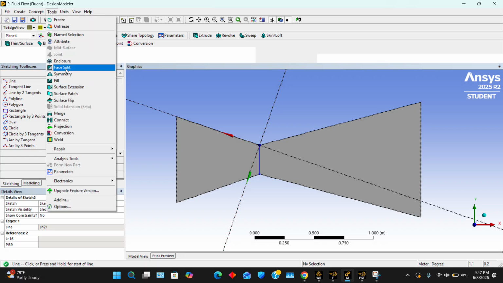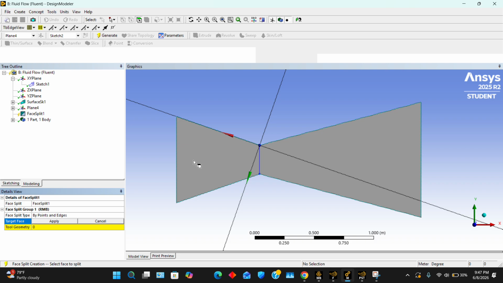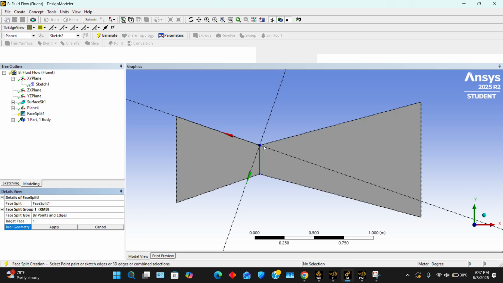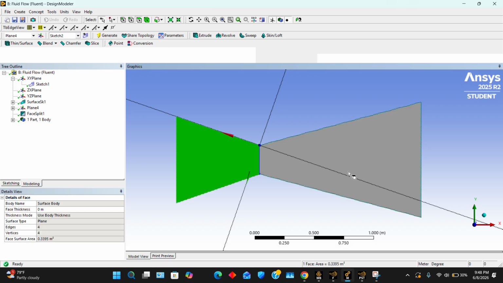Tools, face split. The target face is the CD nozzle, and then the geometry is going to be these 2 points, and then you'll just generate. So now we have two separate faces. We're going to create two more faces around the center of the throat, like I said, to control the meshing. So it's pretty much going to be the same process.